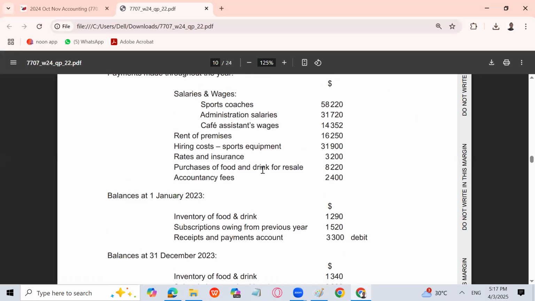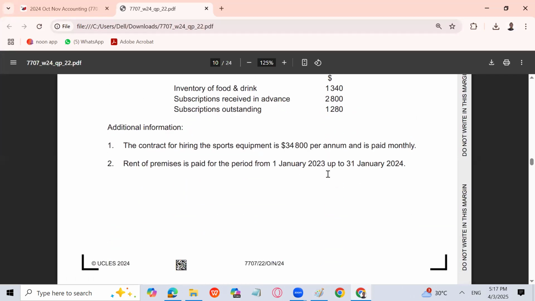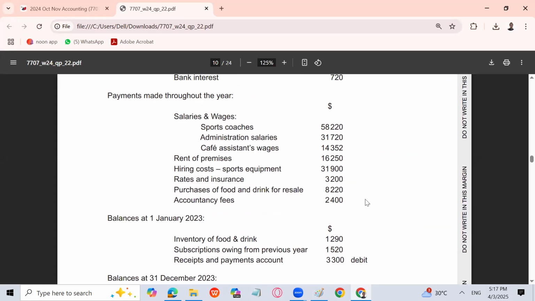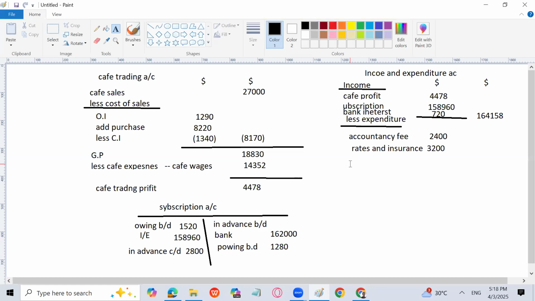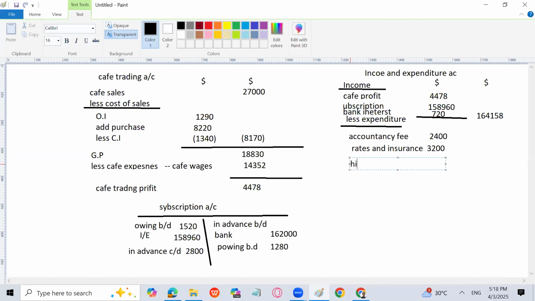Then here comes the rates and insurance, 3,200. Yeah, there is no adjustment about rates and insurance. That's why I'm writing it earlier, so that you may not find it difficult. 3,200. Okay. Next is the hiring cost and rent also. Let's talk about that.